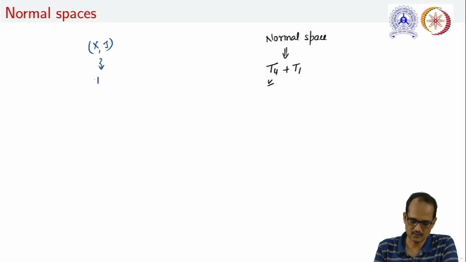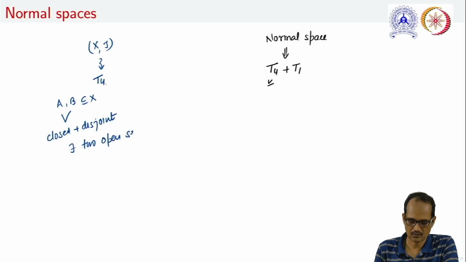say that this space is T4 if we are taking any two subsets of X, these A and B, which are closed and disjoint, there exist two open sets. Let us take them as G as well as H such that A is inside G, B is inside H, and G and H should be disjoint.